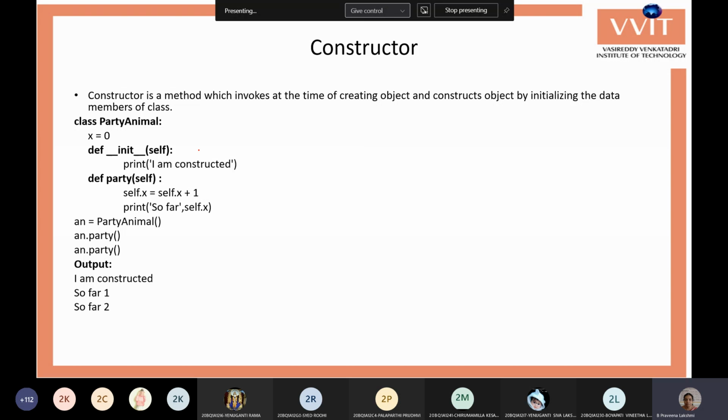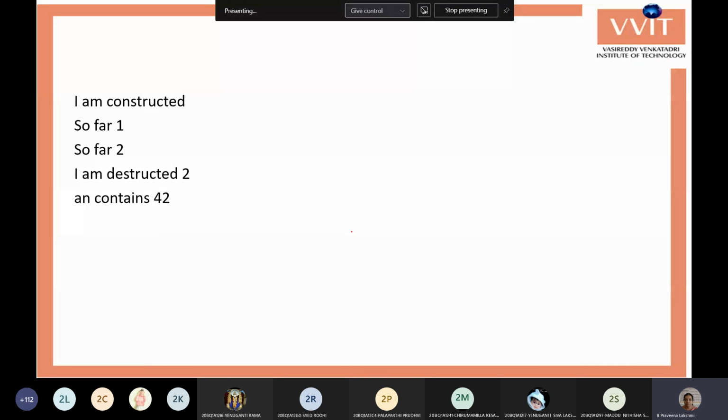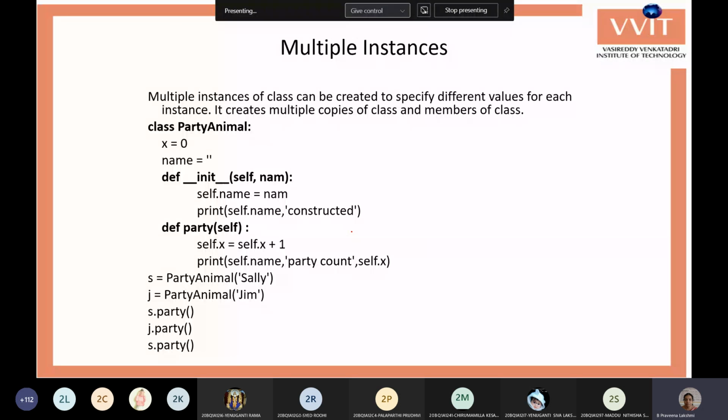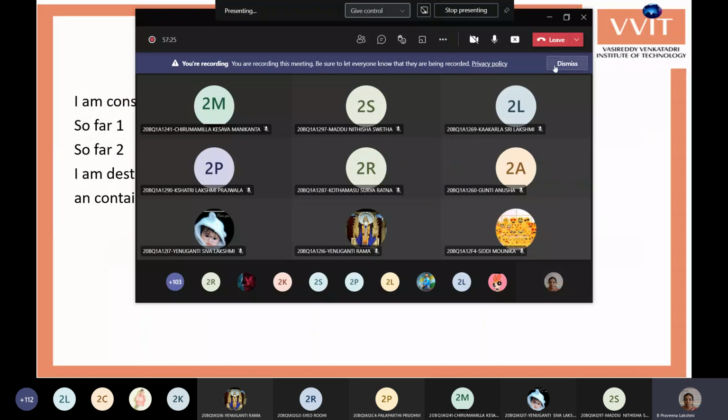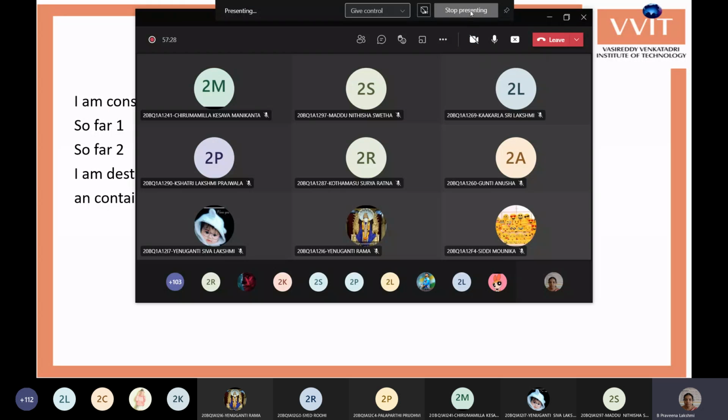Ma'am, time is completed, ma'am. So I'll go for the next class. Yes, I'm stopping. The constructor and destructor methods we will cover next. All of you try to create one small class and execute it. By the next class, complete that by creating a class and accessing it. Okay, now you can leave the class.